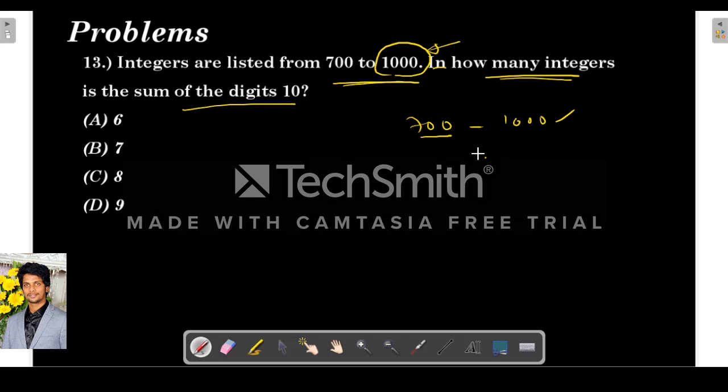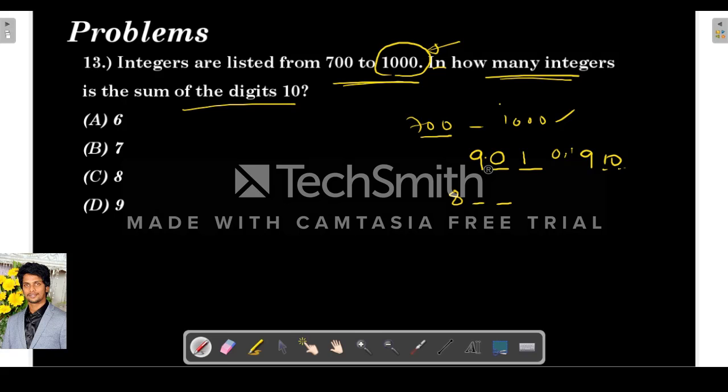So let's see from when the hundreds digit is 9, I mean 900 to 1000, how many are possible? There are 2 digits only. So if the sum is 10, the only combination possible for us is 0 and 1, right? Because 9 plus 0 plus 1 is 10. So how many are possible? One is 901, one is 910.